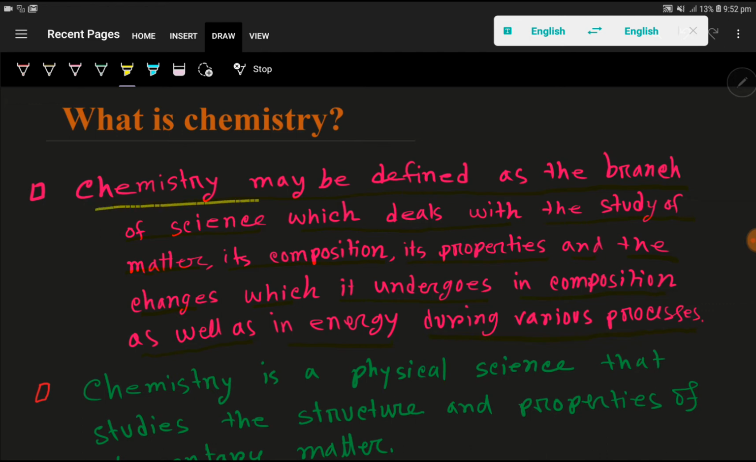Look, chemistry may be defined as the branch of science which deals with the study of matter, its composition, its properties, and the changes which it undergoes in composition as well as in energy during various processes.